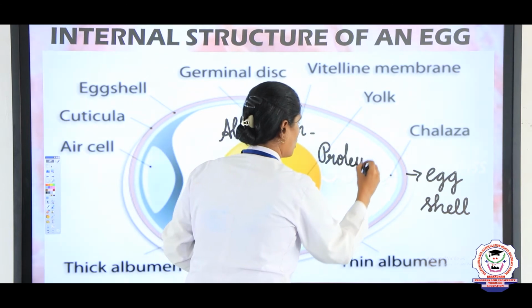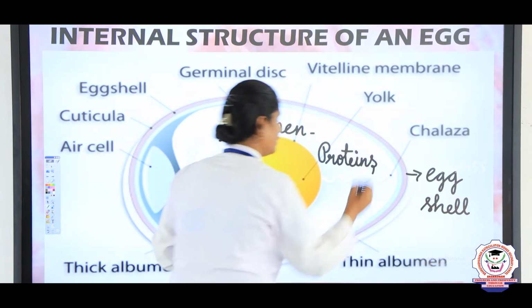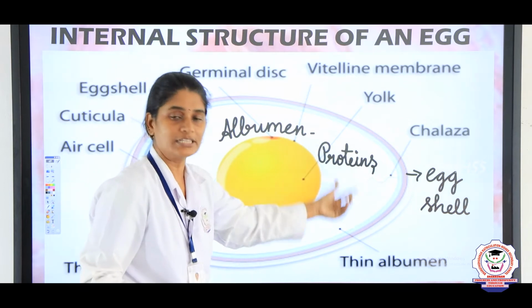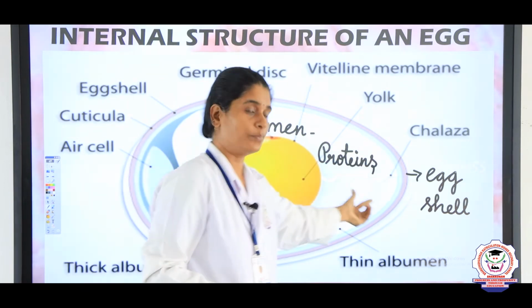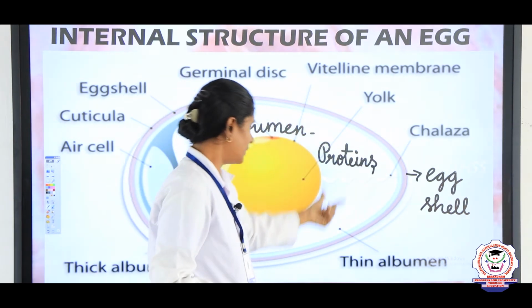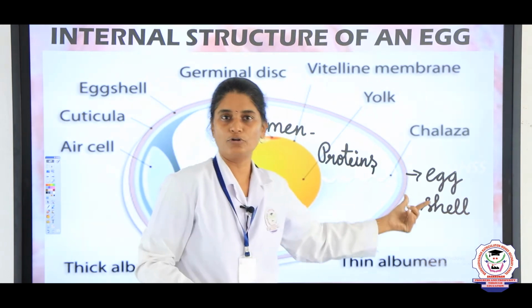Why do we call egg a complete food? Because egg is rich in proteins. It has all the proteins, which is why the albumen, particularly, contains a high amount of proteins.